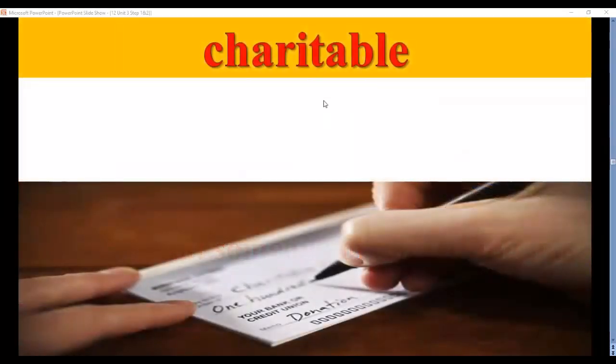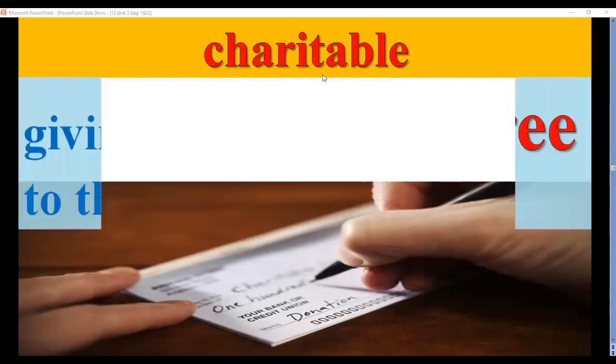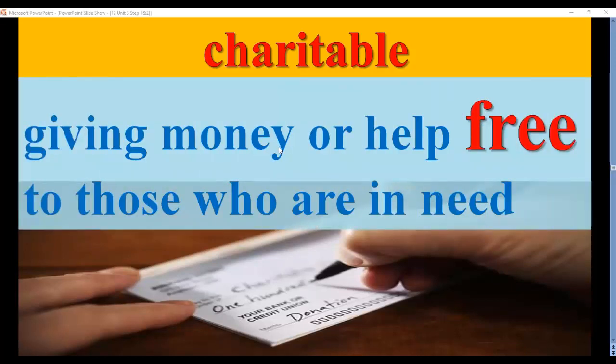Here we have charitable. Charitable is an adjective that is related to charities or charitable organizations. Charitable is the adjective which means giving money or help. Why? To help the needy. Can we give it by money? No, we can give it free. So charitable here means giving money or help free.